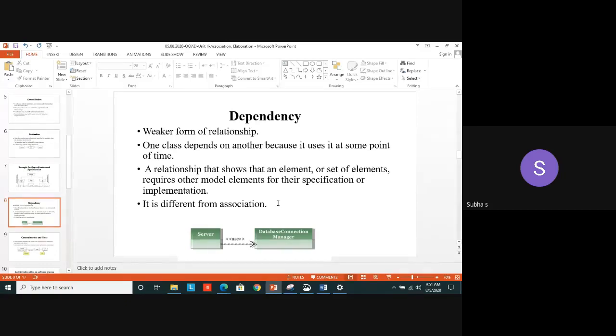It's an optional one only. If I need, I can make use of it. But association is a mandatory one. In the example I have mentioned, a server depends on the database connection manager.